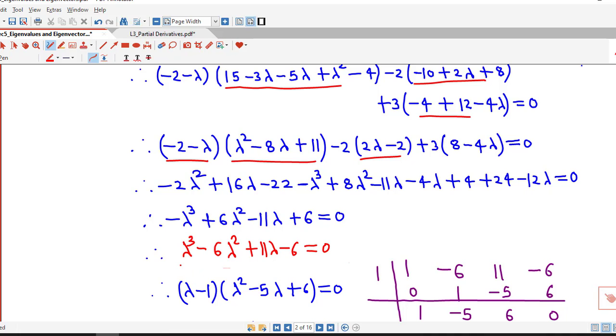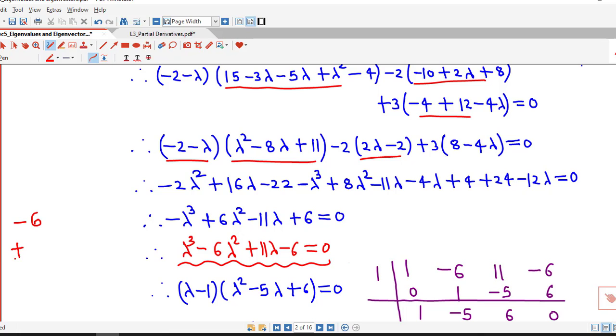As we discussed in the previous lecture, if we have a polynomial equation with integer coefficients, then an integer solution of this polynomial equation is nothing but a divisor of the constant term, which is minus 6 here.